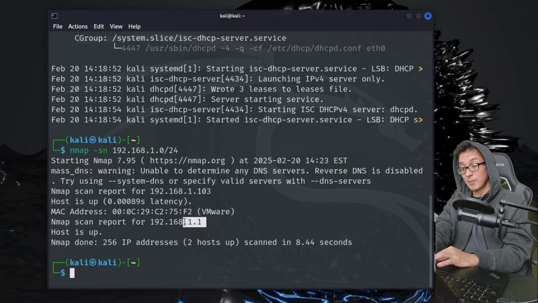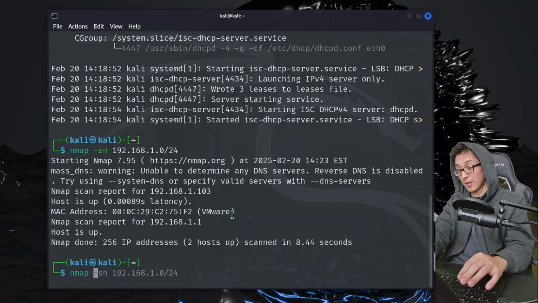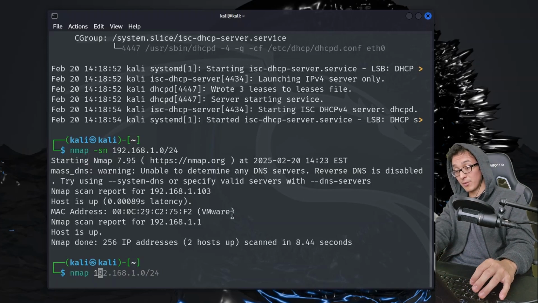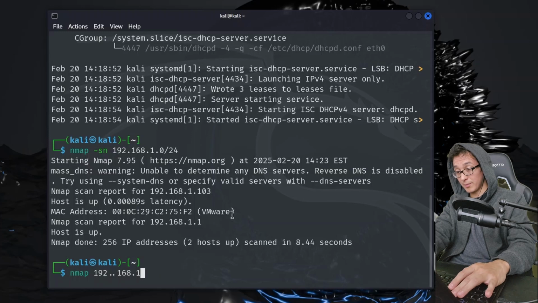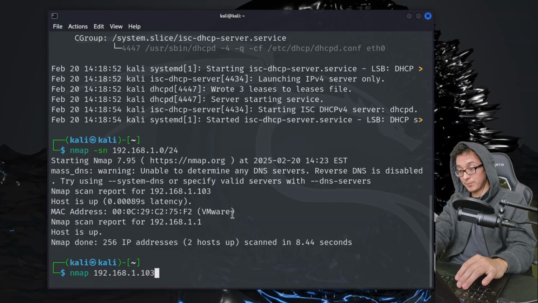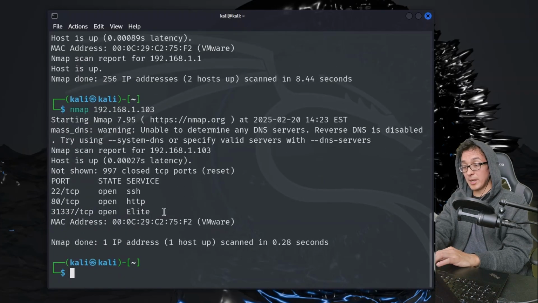Our 1.1 is us, and our 103 is the Matrix machine. So let's go ahead and scan the Matrix machine, right? So let's do a 192.168.1.103. And here we see, after doing a port scan on our Matrix machine, that there are three attack vectors. We have port 22, port 80, and port 31337.